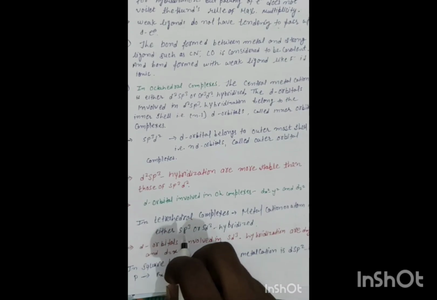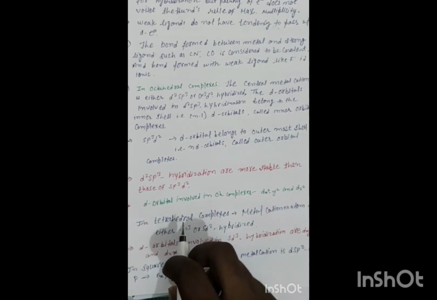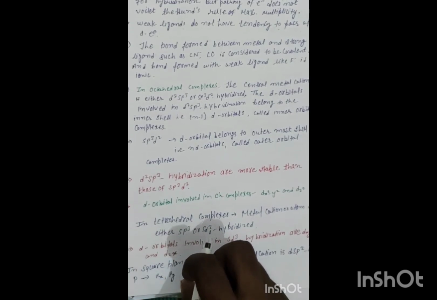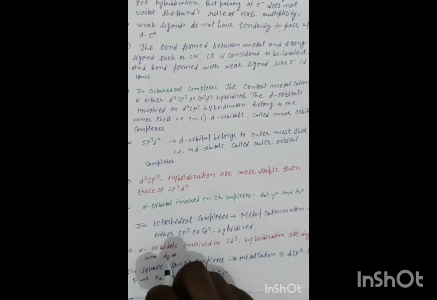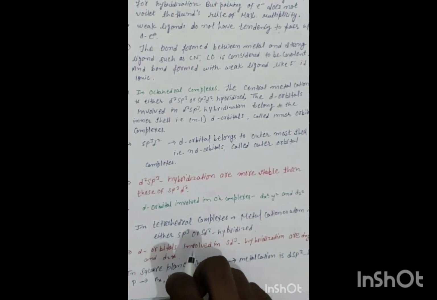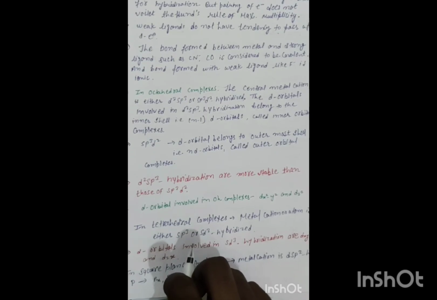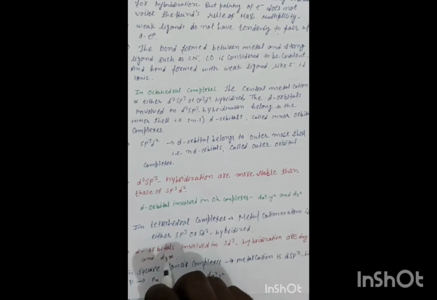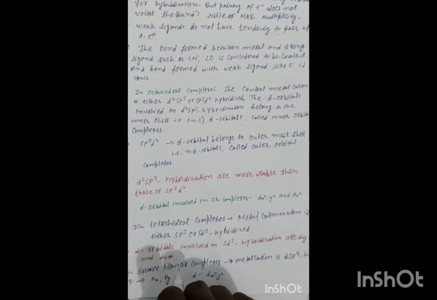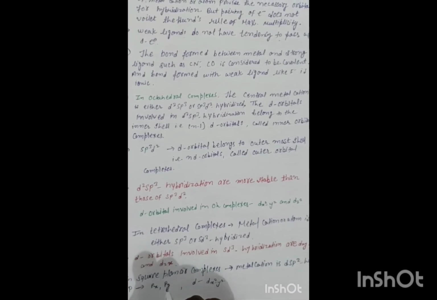In tetrahedral complexes, metal cation or atom is either sp3 or sd3 hybridized. The d orbitals involved in sd3 hybridization are dxy, dyz and dzx. In square planar complexes, metal cation is dsp2 hybridized, where px and py are involved from the p orbitals and dx square minus y square from the d orbitals.